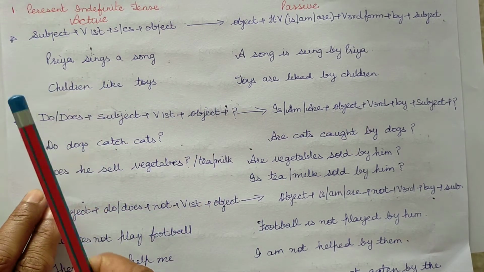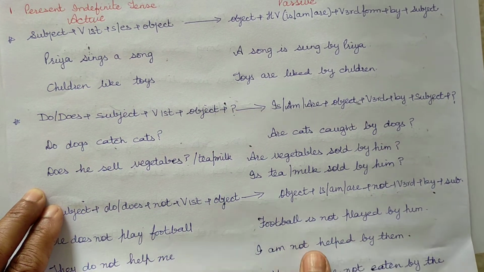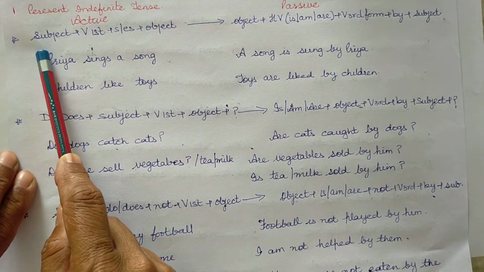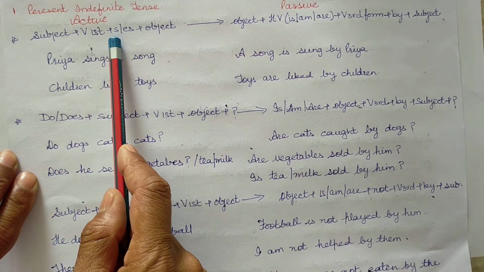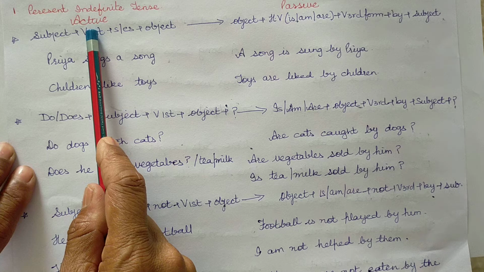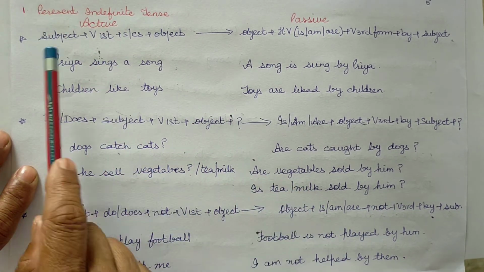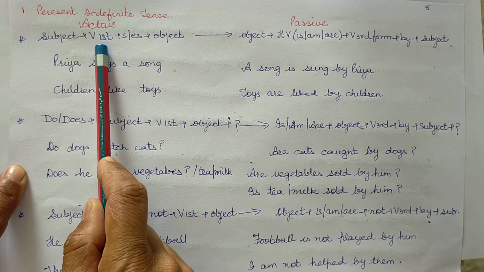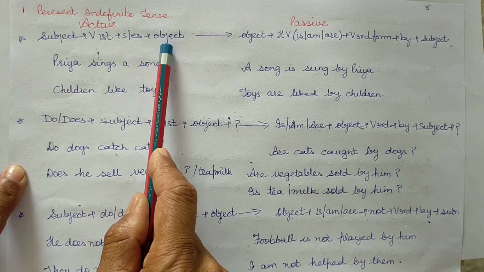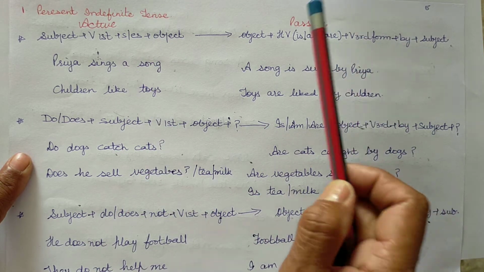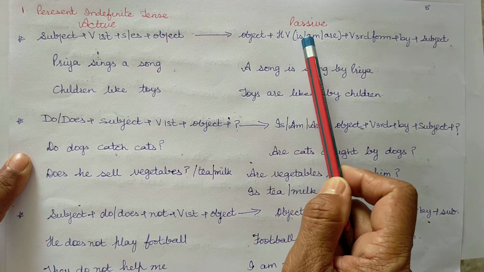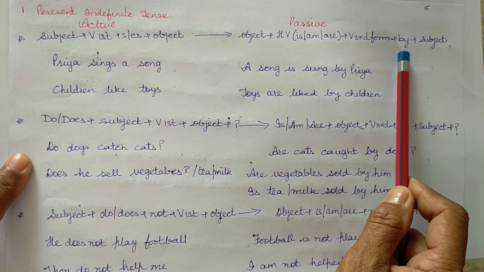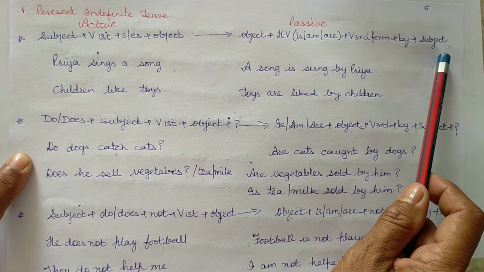To change the sentences of present indefinite tense from active to passive, in active voice we use subject plus verb's first form plus s or es plus object. For passive, object plus helping verb is, am, are plus verb's third form plus by plus subject.